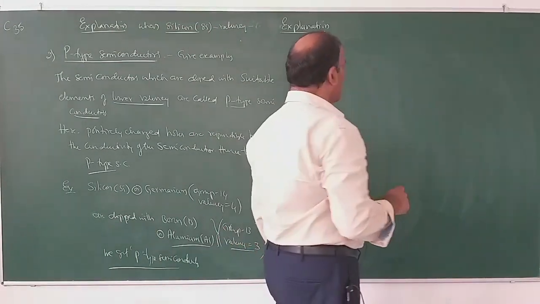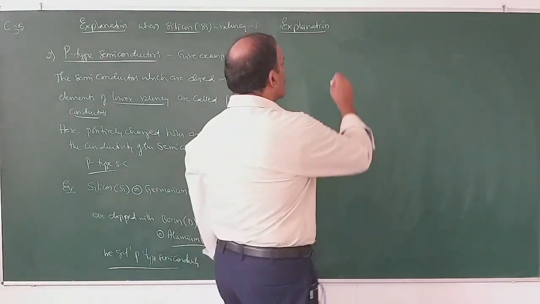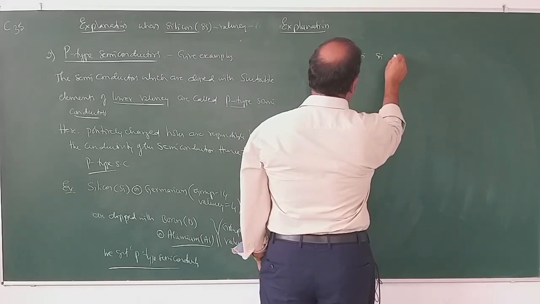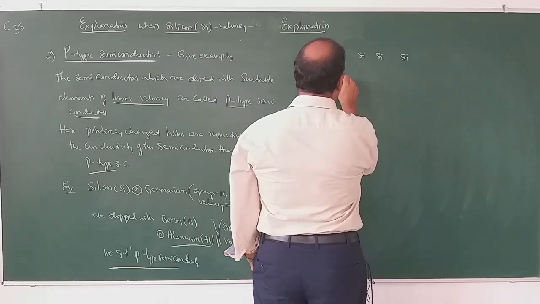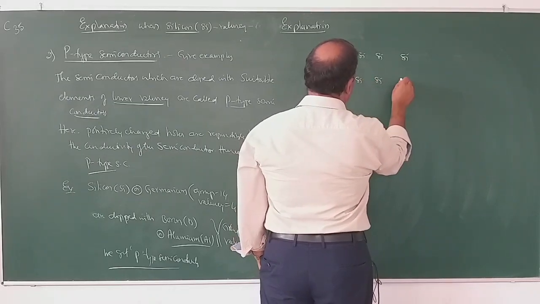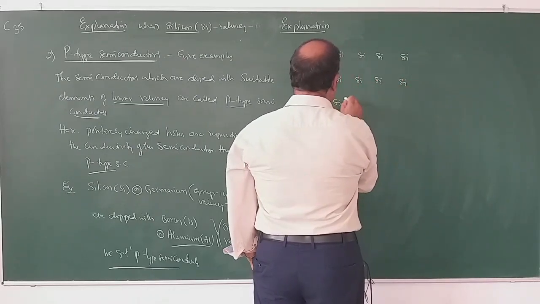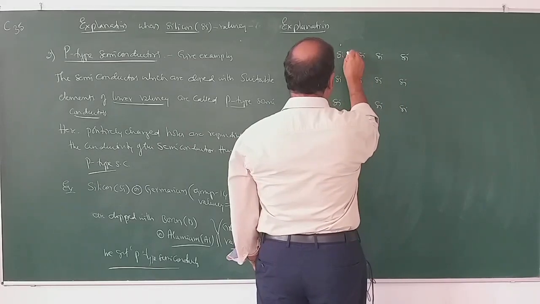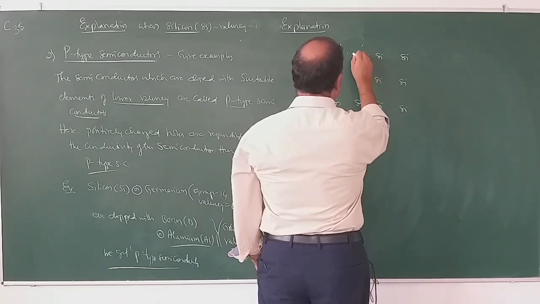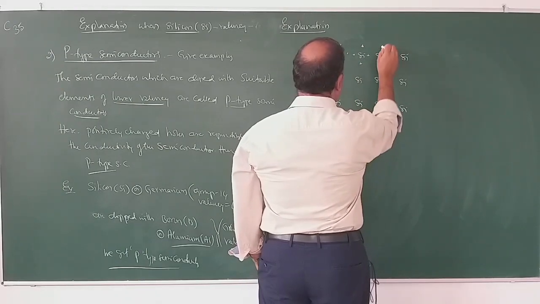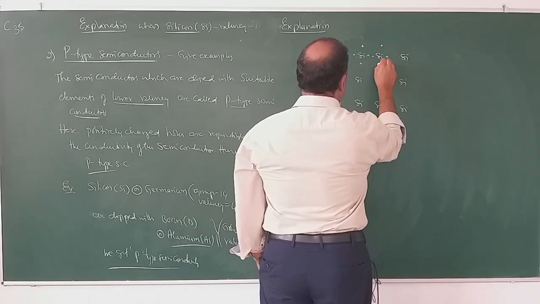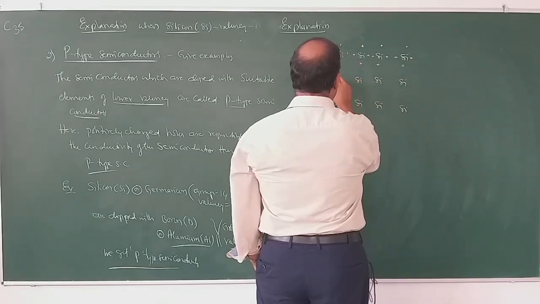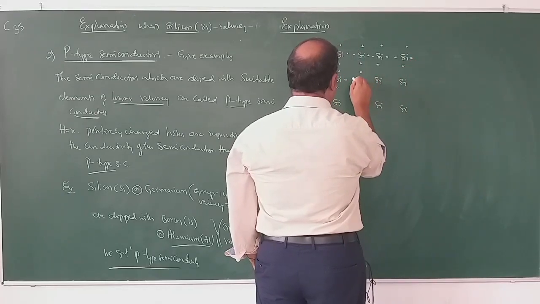So as I have told you, this is silicon. I have taken silicon as the example. What is its valency? Its valency is 4. Around each silicon atom there are 4 electrons. Therefore, its valency is 4.